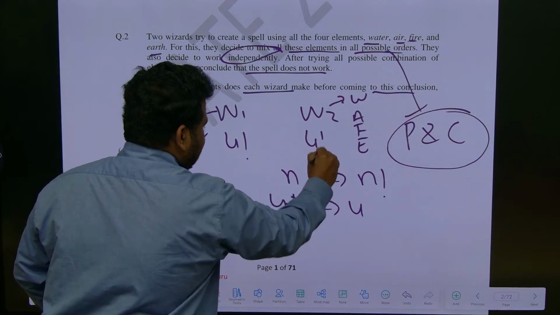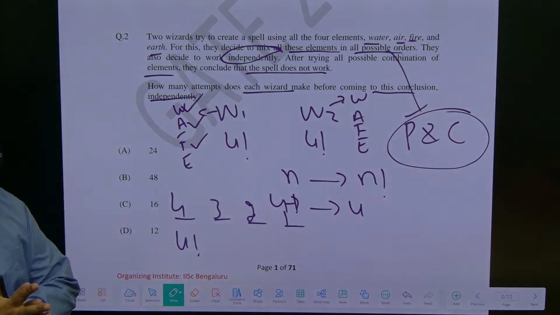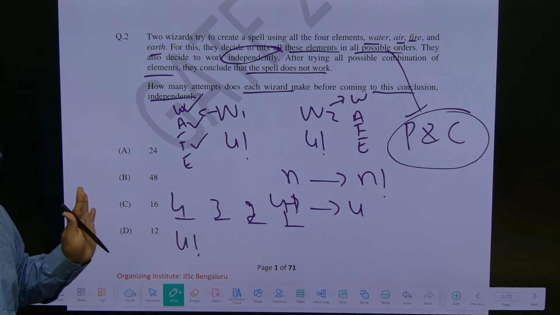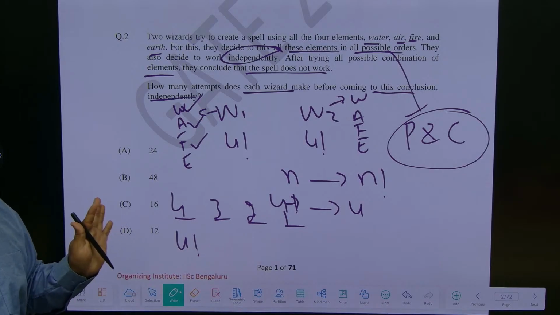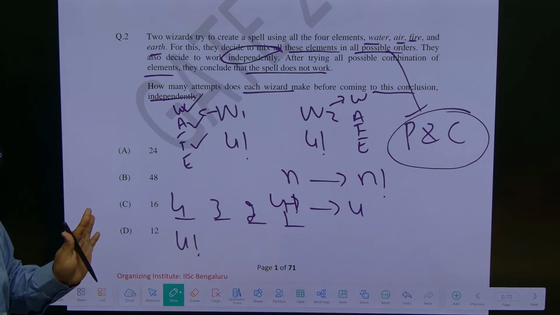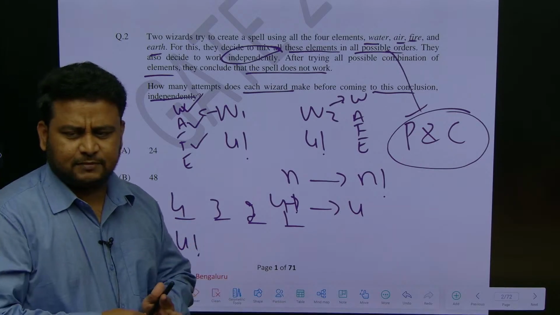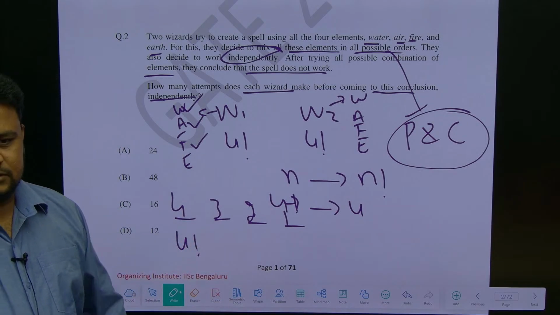So what will be the answer? I want you to answer. Think correctly. Who is telling 24? Who is telling 48? How many of you say 24? How many of you say 48? Others? 48? No, don't think about it. Go with other answers. Think correctly.